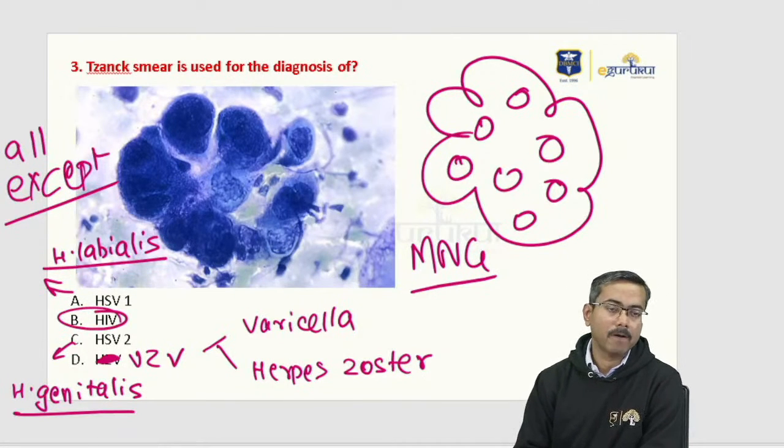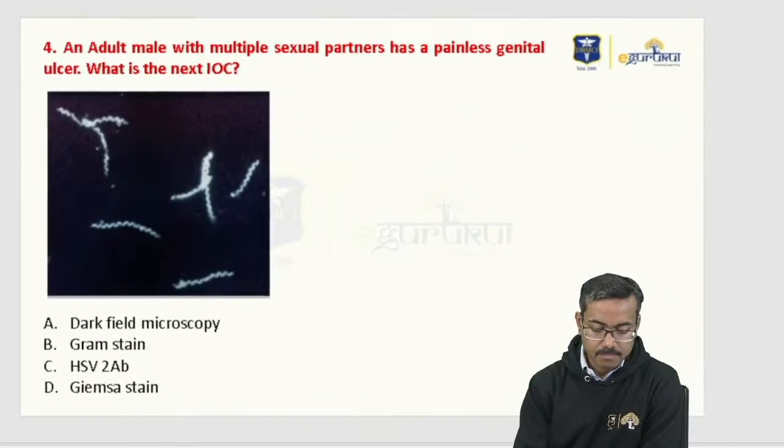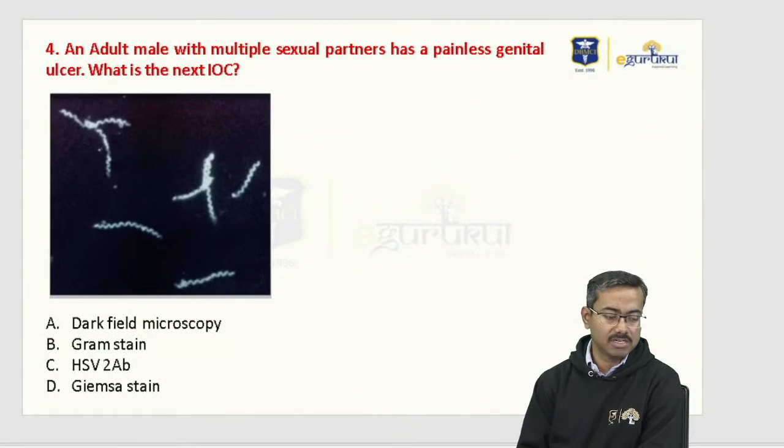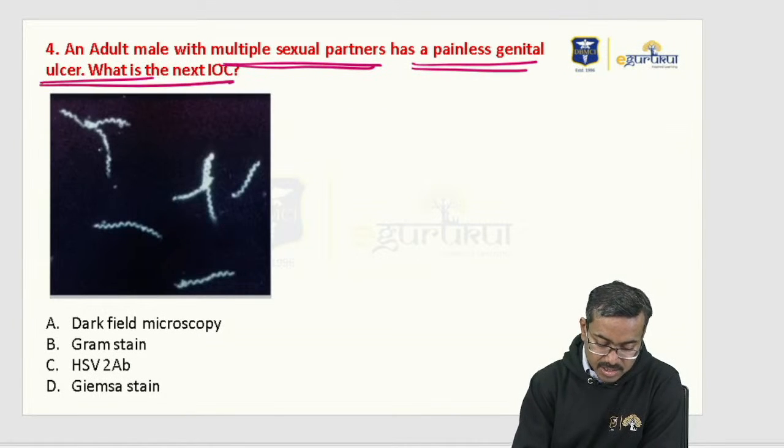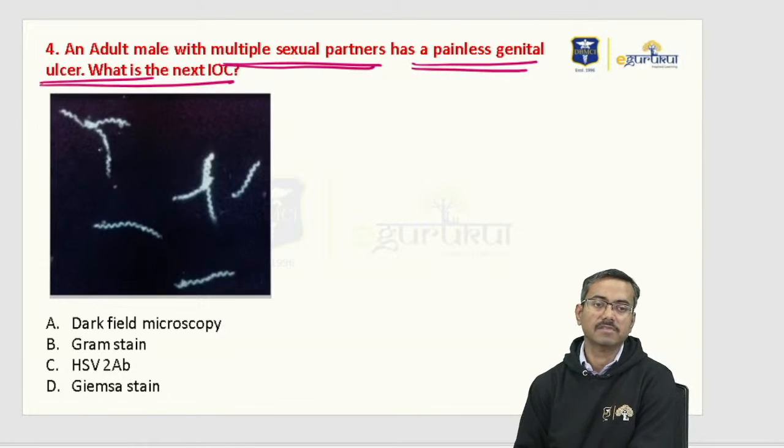Clear? Okay. Let's look at the fourth question. I'm more sure of this question because a lot of students communicated to me like that. An adult male with multiple sexual partners has a painless genital ulcer. What is the next investigation of choice? And an image like this is given.